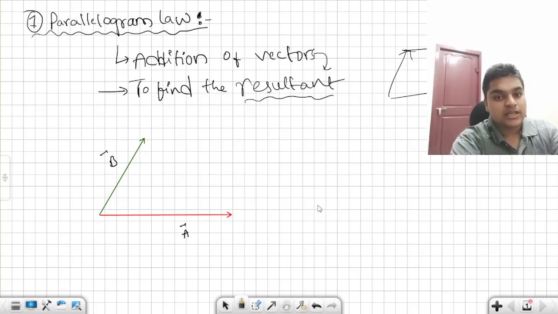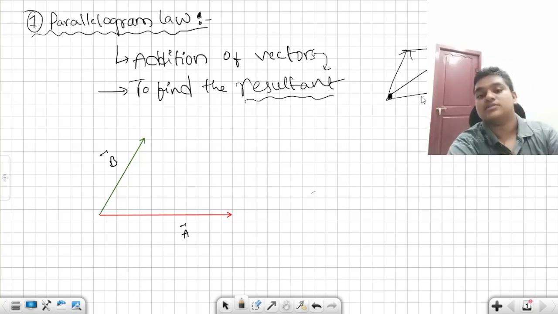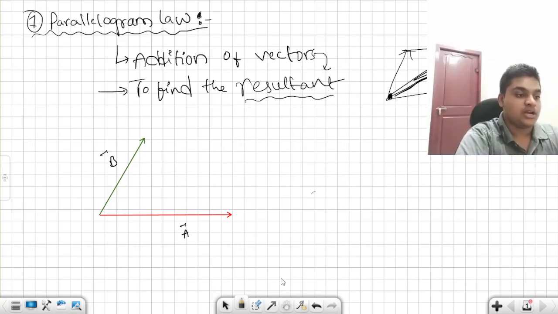The resultant is along the diagonal of the parallelogram, which is drawn from the point of meeting of these two vectors. This becomes your R bar.